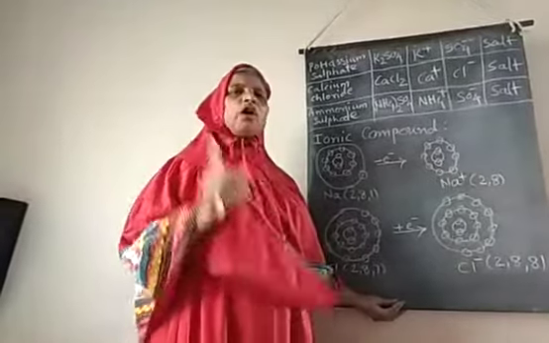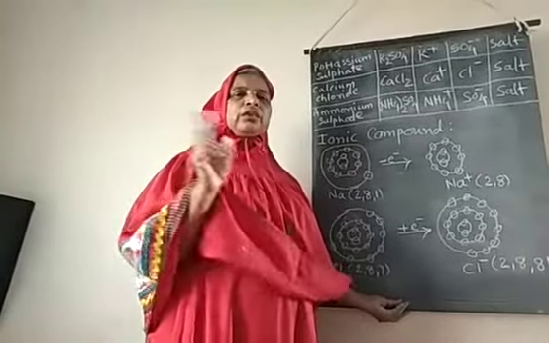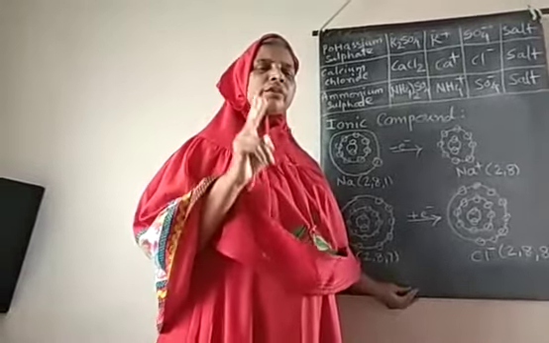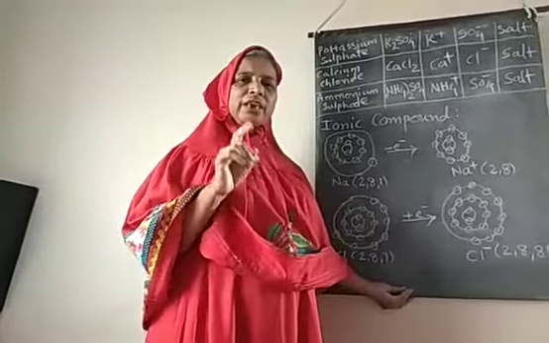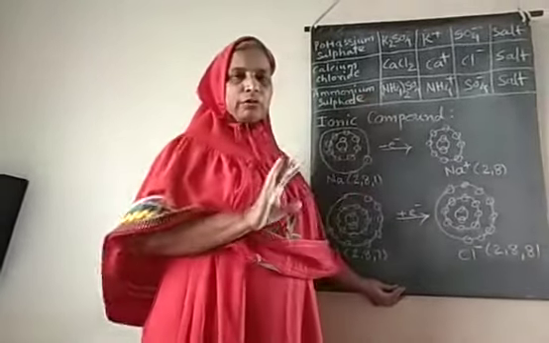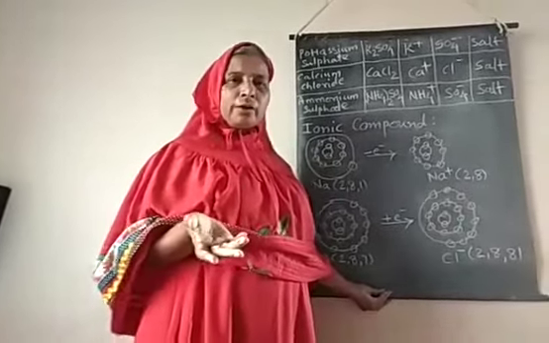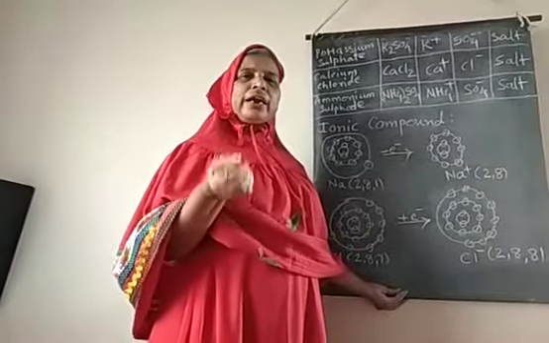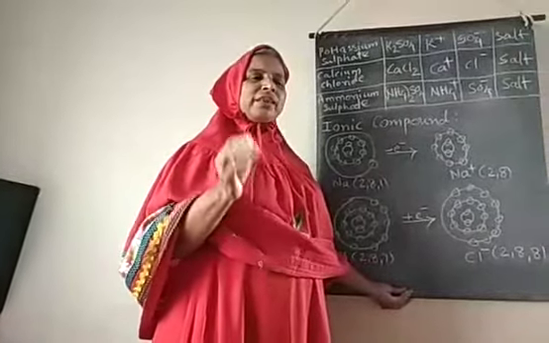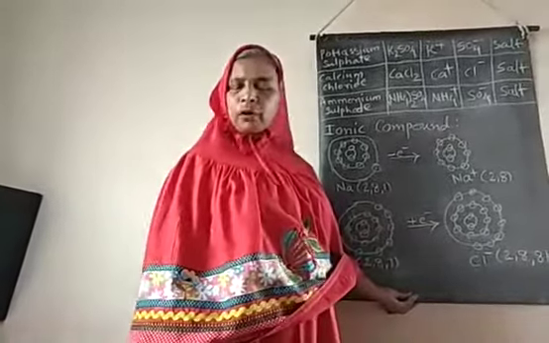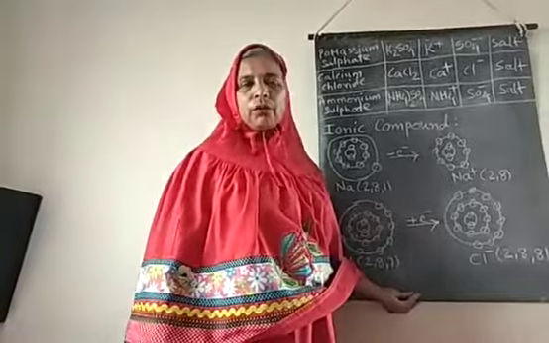For example, water. Water is a compound because hydrogen and oxygen combine in a proper proportion only, then only a water molecule is formed. Otherwise water is not formed.